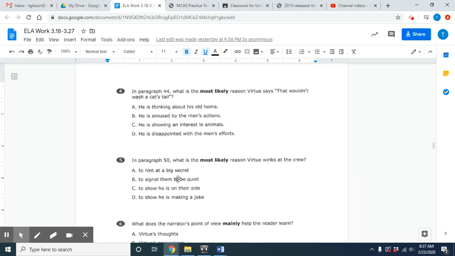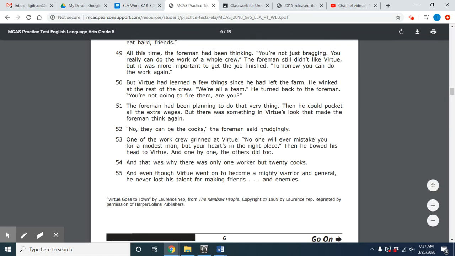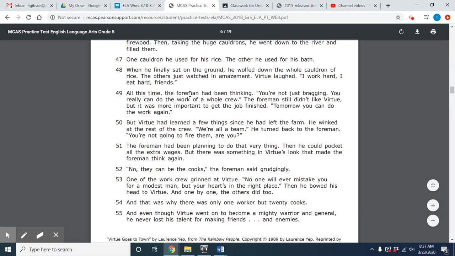Okay, so to hint at a big secret, I don't think he's hinting at any big secret right now. There's no possible reason why he would be winking at them for a big secret. To signal them to be quiet. They weren't really talking before. It was him and the foreman. So that's also not a reason why that will be even an option.